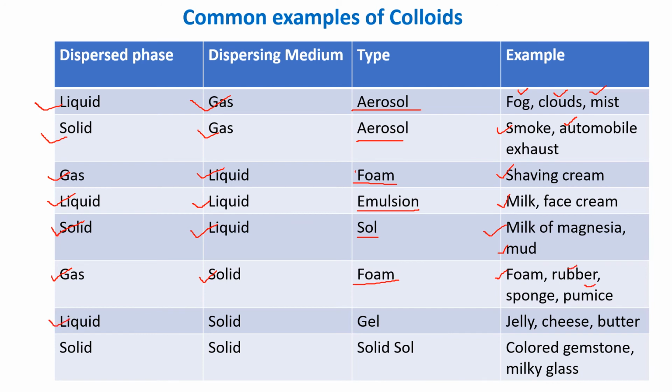When liquid is dispersed in solid, it is called gel. Example, jelly, cheese, butter. And when solid is dispersed in solid, it is called solid sol. Example, colored gemstones and milky glass.